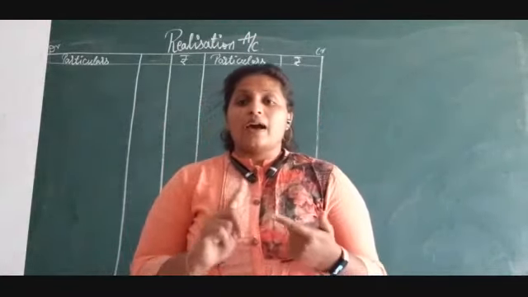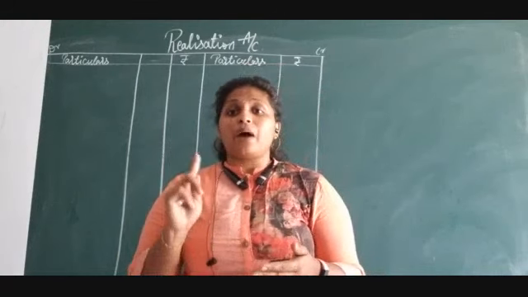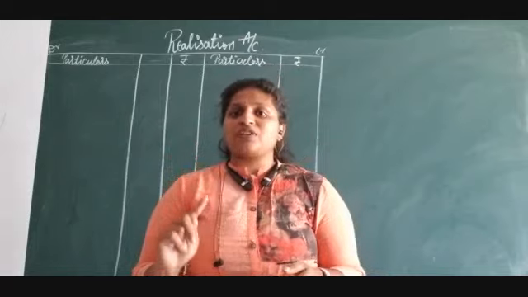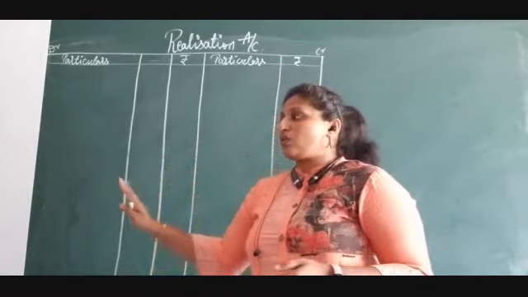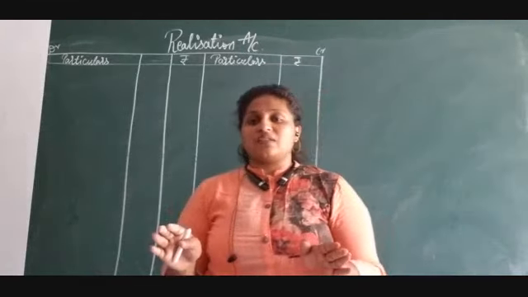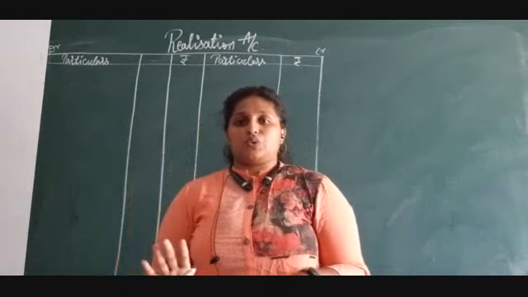Next, coming to the partner's loan. If any partner himself is giving a loan, it will not come in the realization account at all. It directly comes in the bank account, which we prepare at the last.